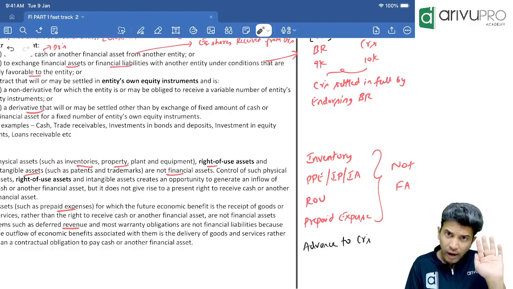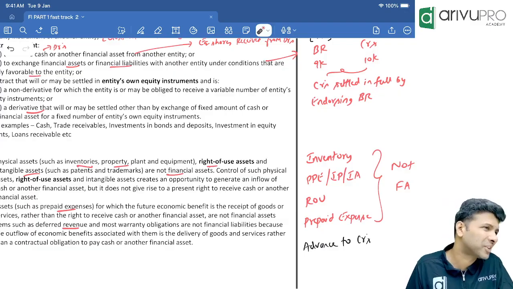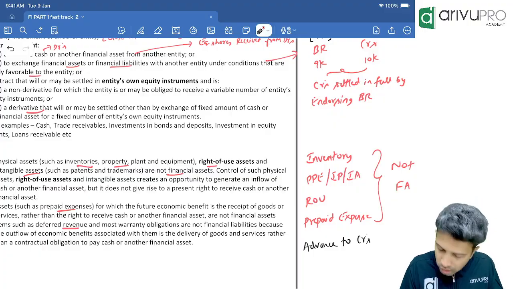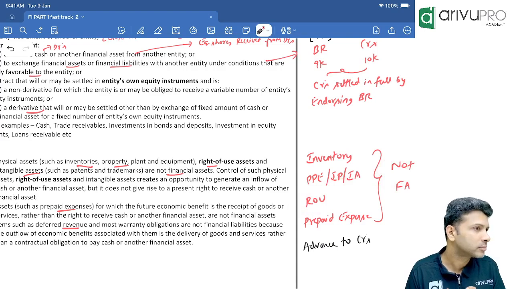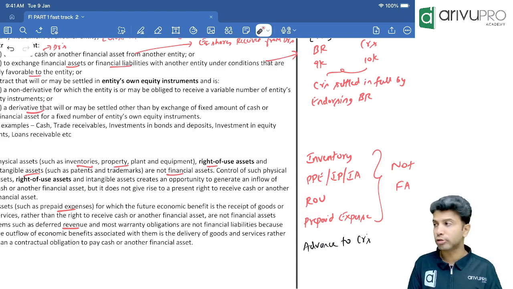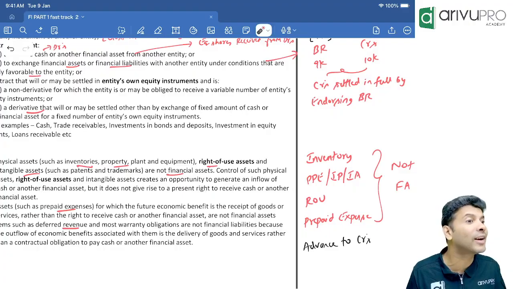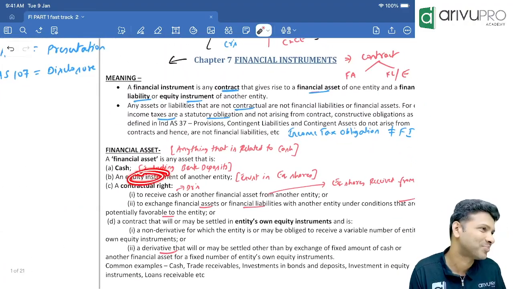just by holding ROU, will the lessee get the benefit, or does the lessee have to use that asset? The lessee has to use that asset to generate some cash. Hence, ROU is not a financial asset. Comfortable, sir? Correct. So that way, investment also should not be a financial asset, no sir? If you buy equity shares of another company like Infosys, automatically you may not get cash. That's the reason they included it specifically in the definition.